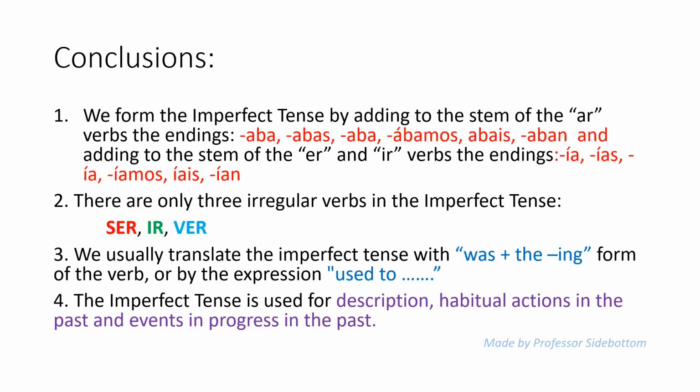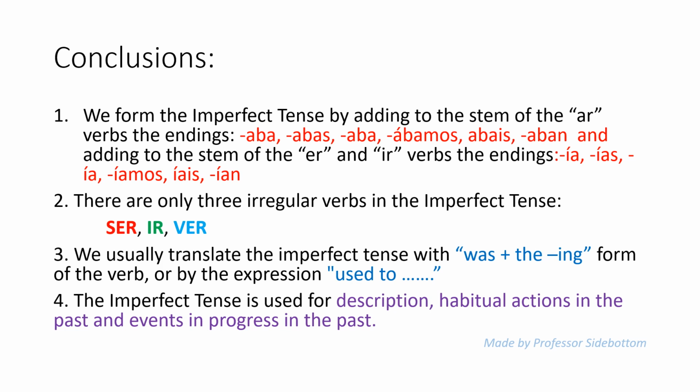Now let's review what we have learned today. We form the imperfect tense by adding to the stem of the AR verbs the endings aba, abas, aba, ábamos, abais, aban, and to the stem of the ER and IR verbs the endings ía, ías, ía, íamos, íais, ían. There are only three irregular verbs in the imperfect tense, and these are ser, ir, and ver.